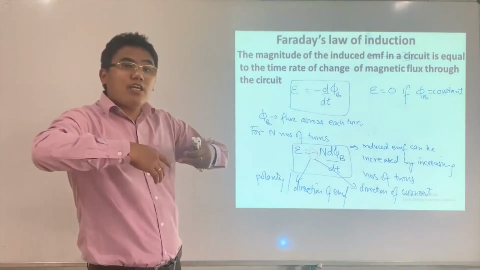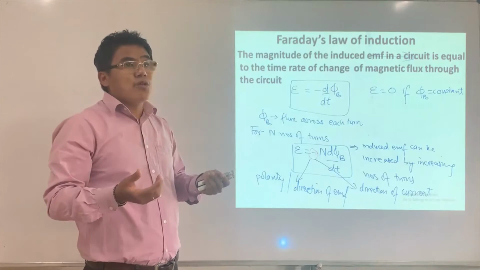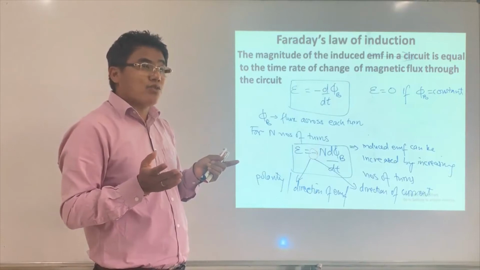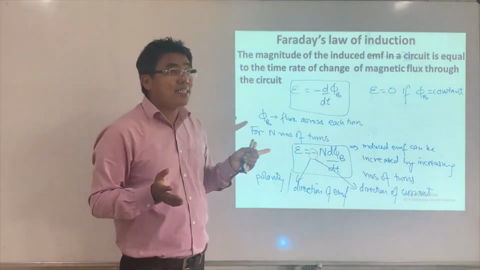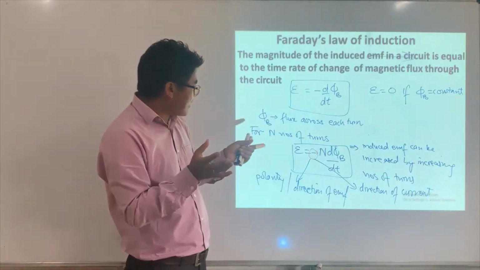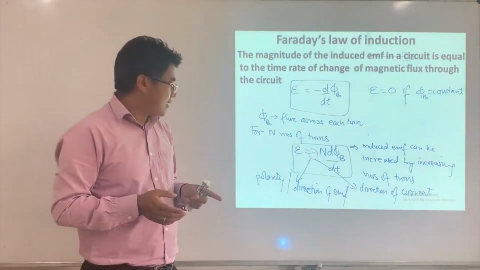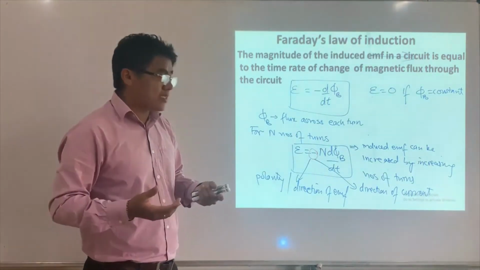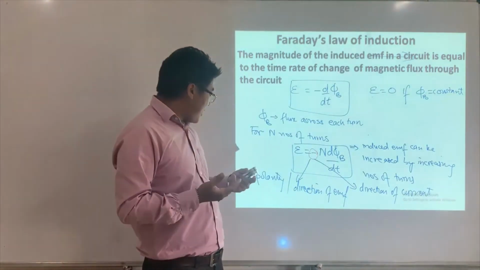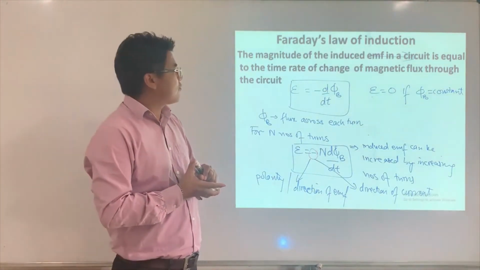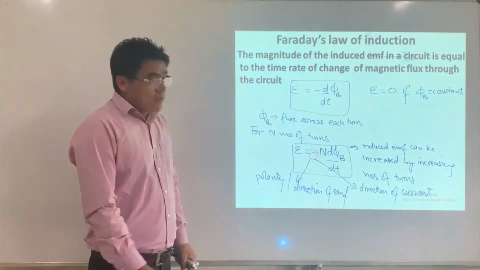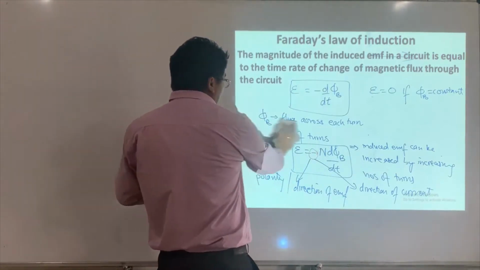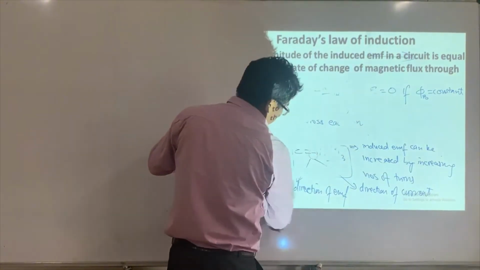So if EMF is induced, where would be the positive potential and where would be the negative potential? That is, we talk about polarity. That question is answered by the minus sign. So the significance of the minus sign is that it tells the direction of current, or the polarity or direction of EMF. This is very, very important. The significance of the minus was answered by another scientist.